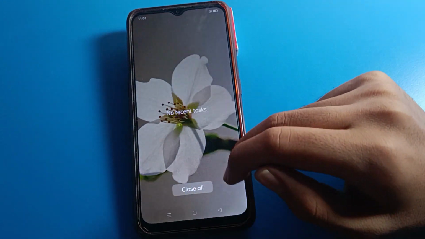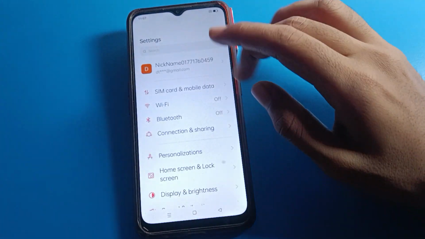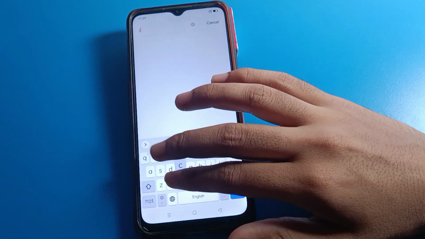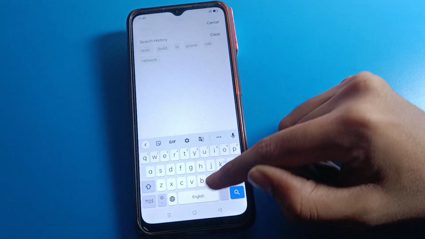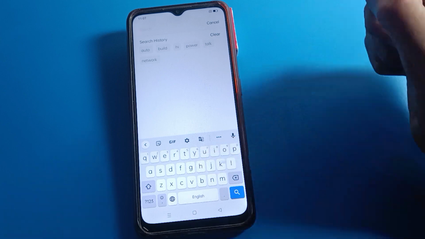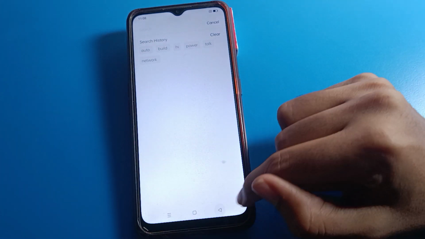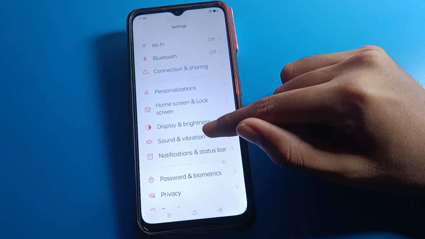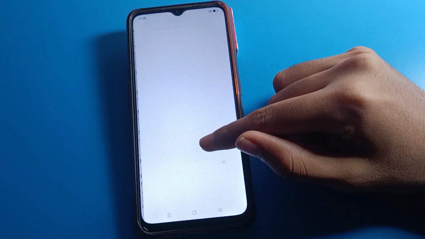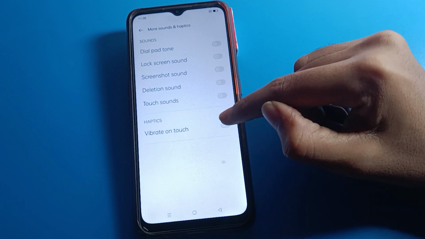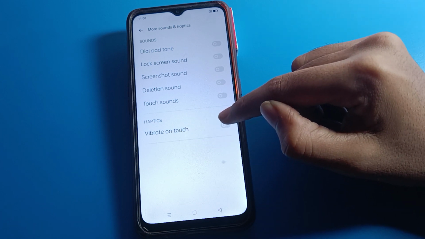Friends, you can tap on buttons and tap on the screen. You can use your Oppo mobile without any touch vibration on the keyboard. Your keyboard will not vibrate when you tap. So, friends, if you have a touch vibration problem on your Oppo mobile, open your sound and vibration settings, haptic settings, turn off vibrate on touch, and the problem is solved.